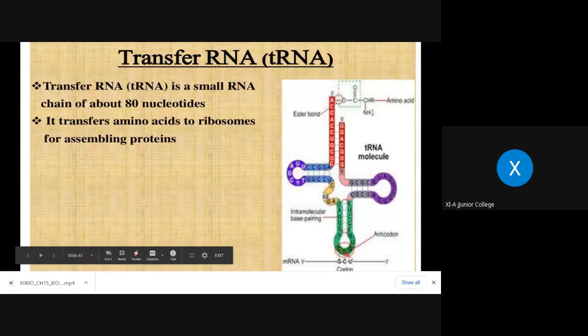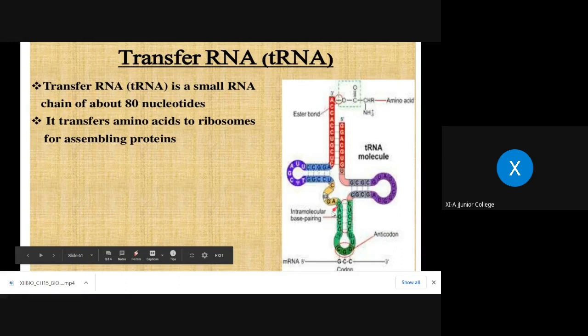Now you can see the pairing here on the anticodon loop. What is shown? C, G, G, right? So what are the codons on mRNA? This is mRNA 5' to 3' end. These are complementary. C is complementary to G, G is complementary to C. Again the same. So whatever is present on the anticodon loop is complementary to the codons on mRNA, and that's why this loop is called the anticodon loop. You got it? The point you got?